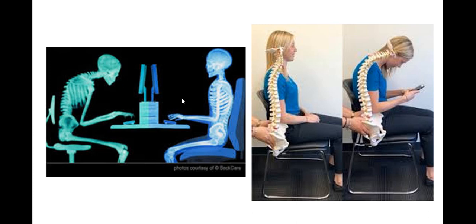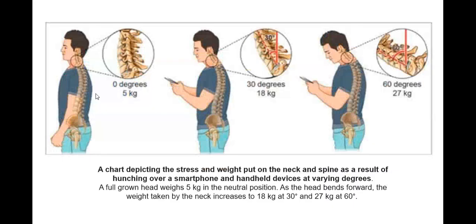Here we can see a posture where a person is sitting working on a computer. This is the correct posture. Back is straight, neck is straight. But here we can see that due to chin poking, there is a bending in the spine, and this will provoke cervical spondylosis. And not only cervical spondylosis, there is pain in the lower back as well.